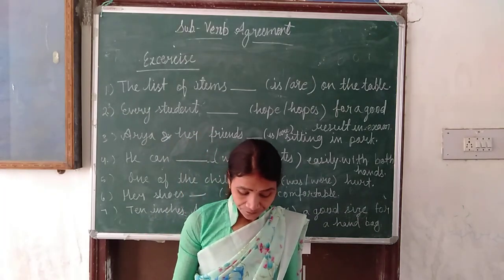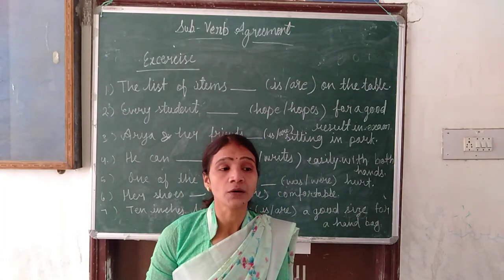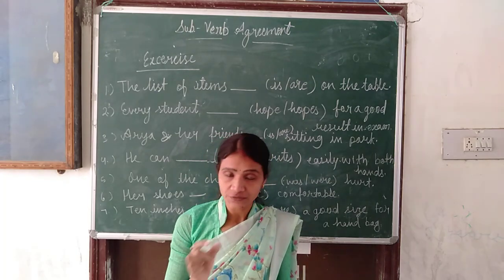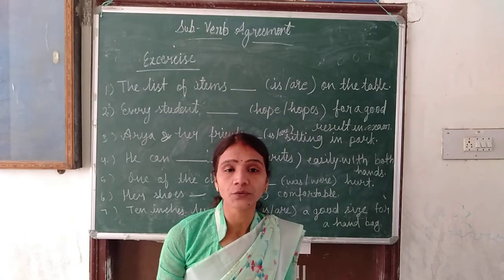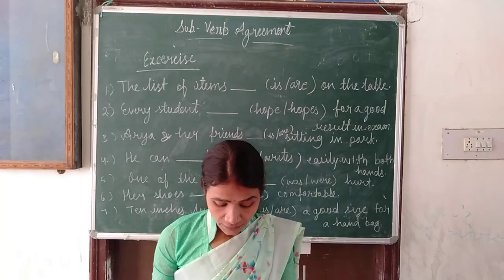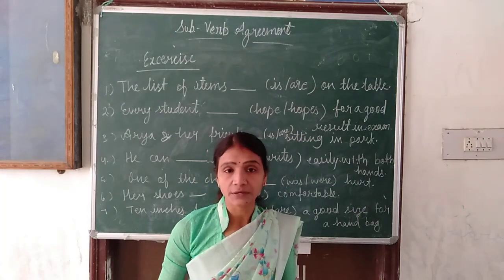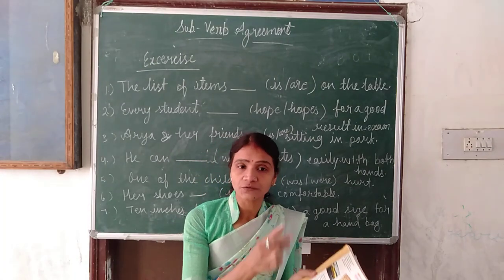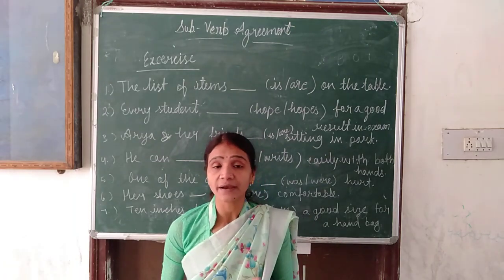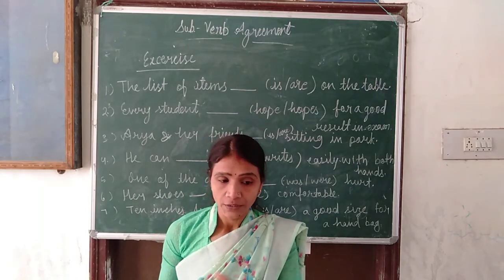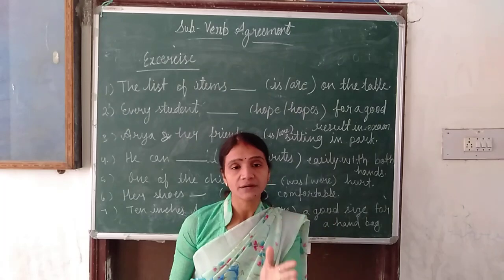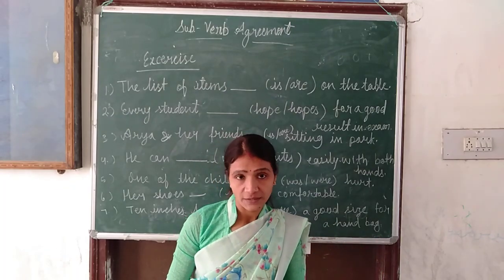Then the next, I taught you like that when two nouns or pronouns, before them there is 'the' given. If there is one 'the' only, that time we will use singular verb. Like the example I am telling you: the manager and cashier is absent, because the person who is manager is also cashier. But if I say the manager and the cashier are absent, because both are different persons.